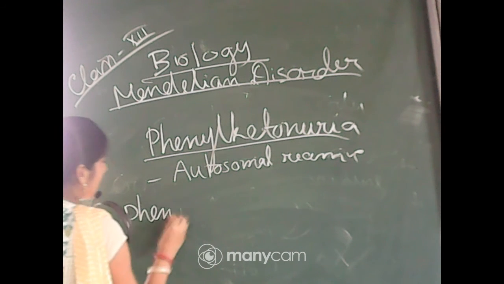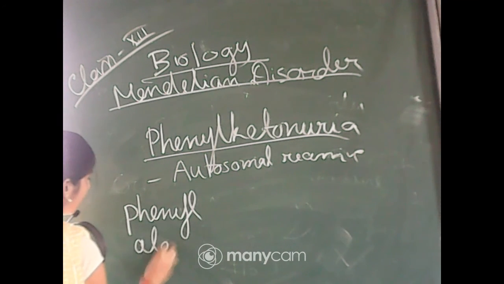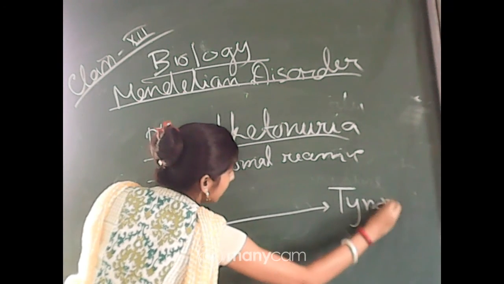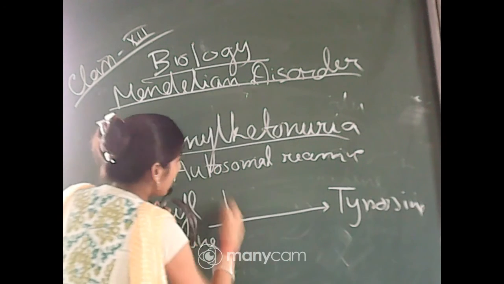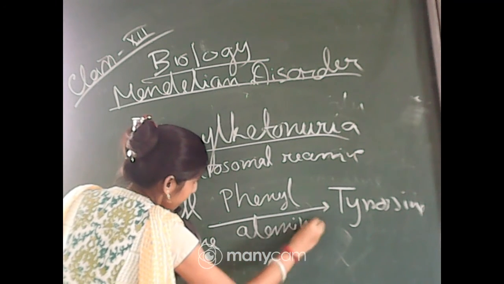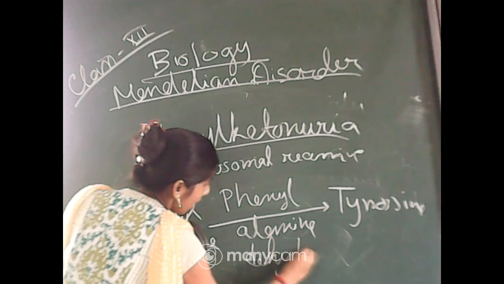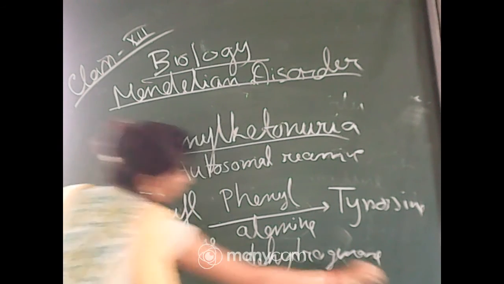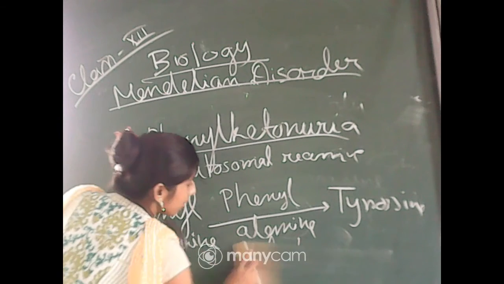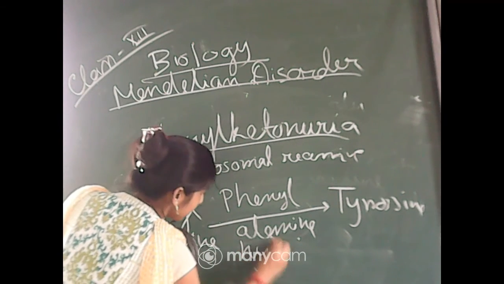So phenylalanine will convert to tyrosine with the help of the enzyme phenylalanine hydroxylase.